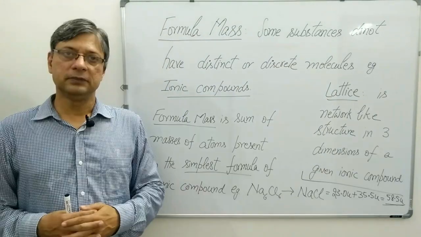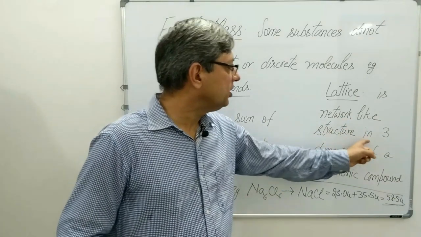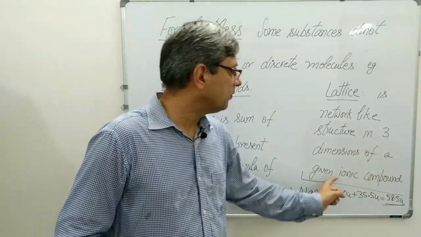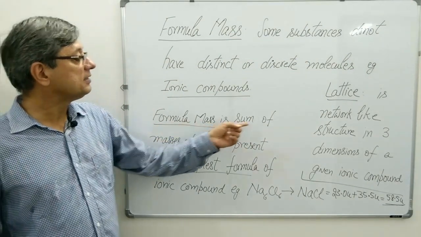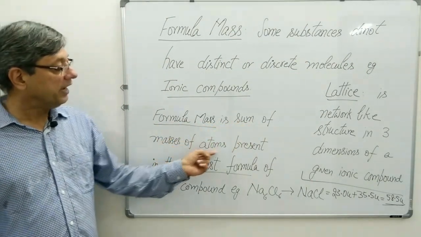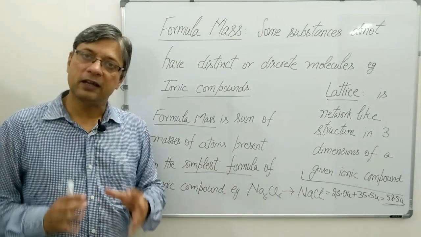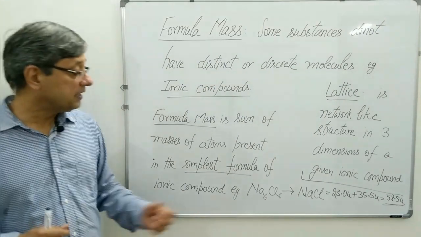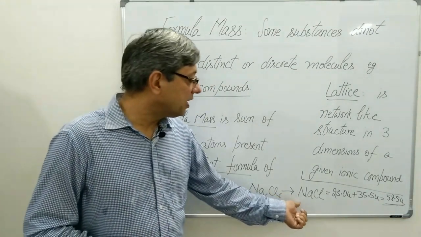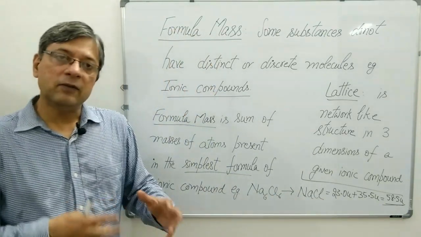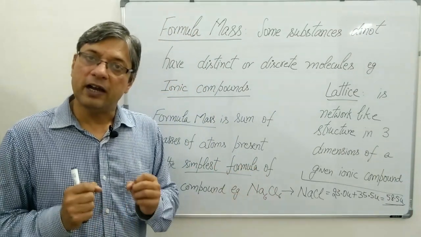Let me write it. Lattice is a network-like structure in 3 dimensions of a given ionic compound. Formula mass is the sum of masses of atoms present in the simplest formula of the given ionic compound. For example, Na6Cl6, we simplify it and we get the formula NaCl, and when we calculate its mass, we add up the masses of the atoms.